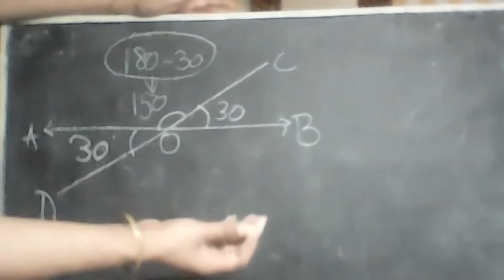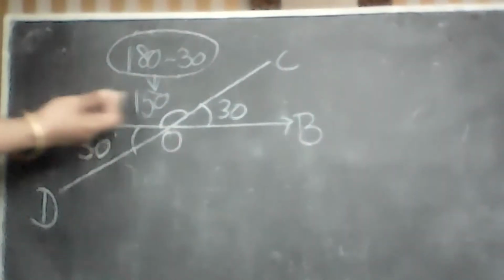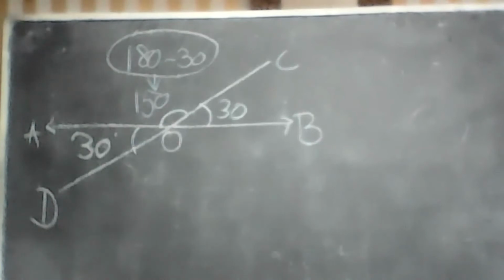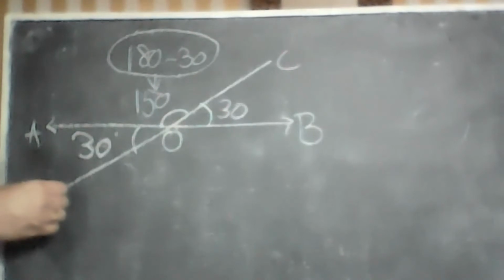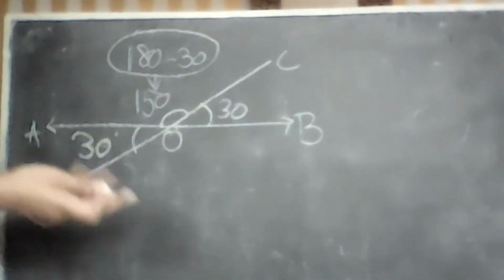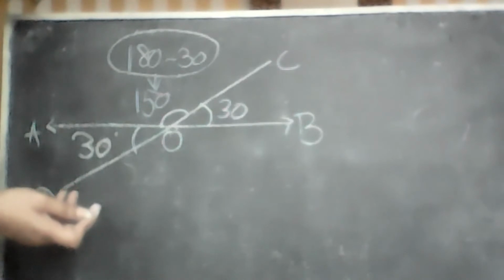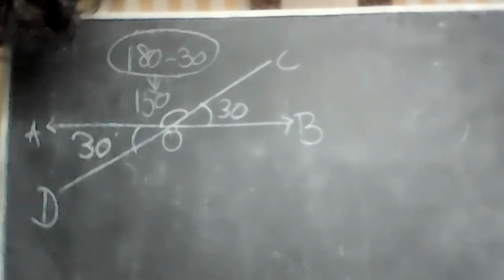Ma'am, he said supplementary angles. So I asked him, tell me which two angles are supplementary to each other? Ma'am, I think COB and AOD. COB and AOD are supplementary, I think. I also don't know, ma'am. COB and AOD. What are these angles? I don't know. Why don't you know? Were you not in class all these days?